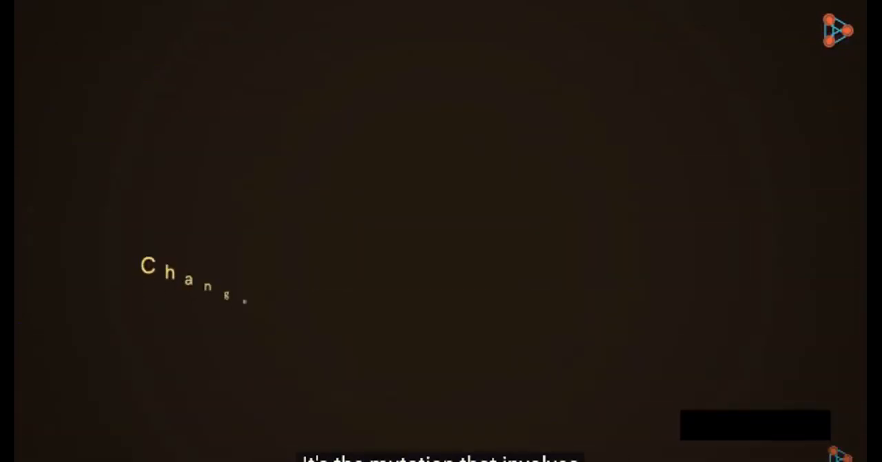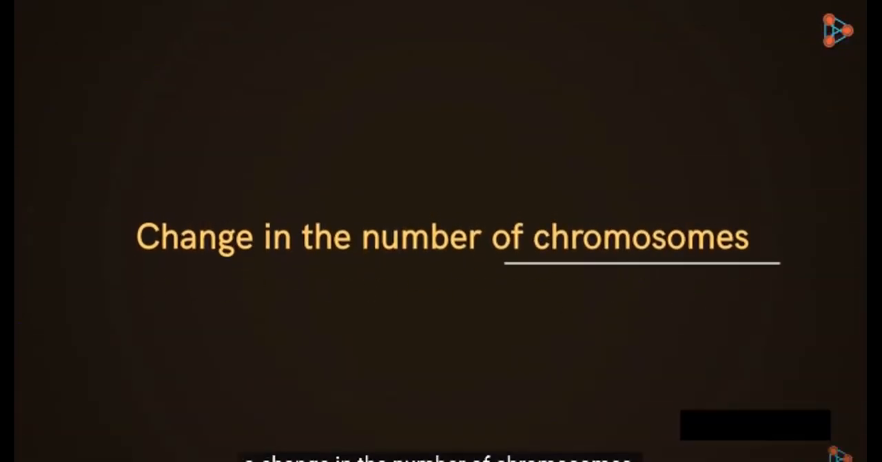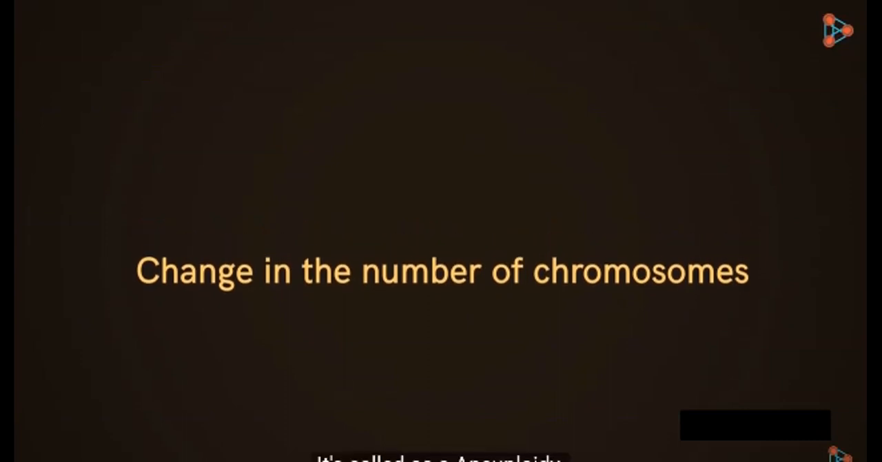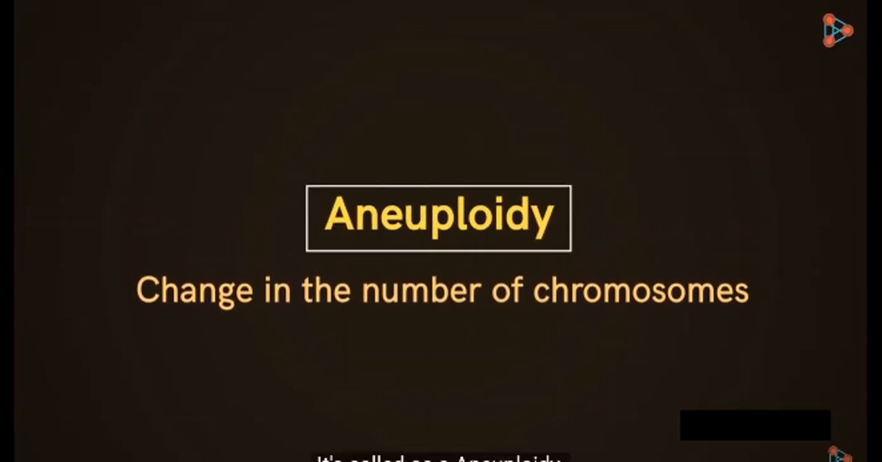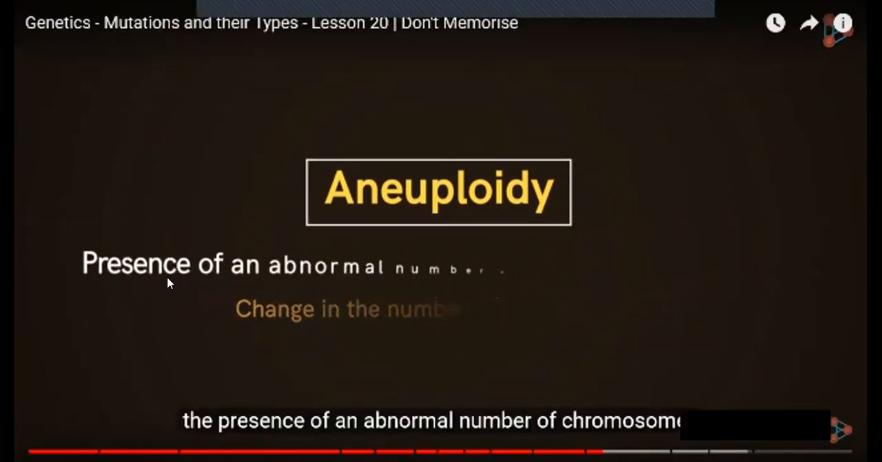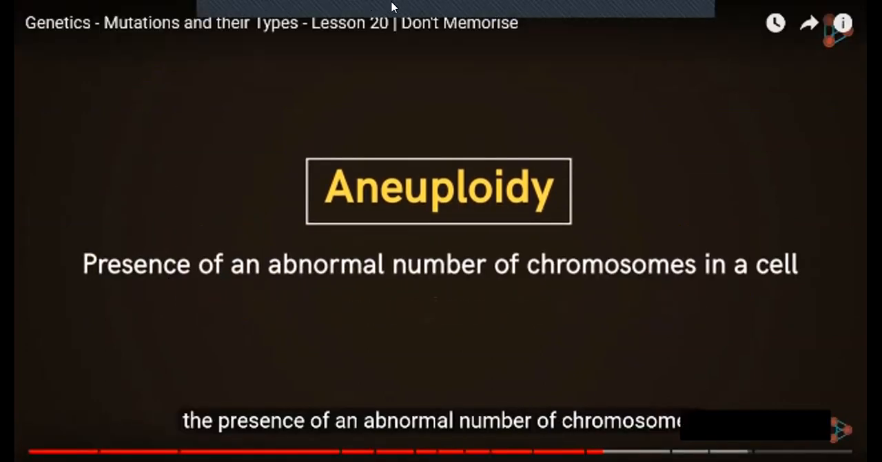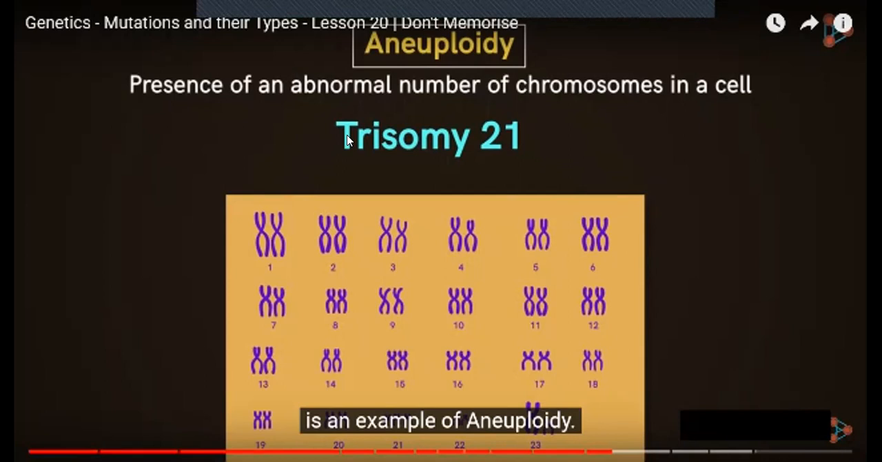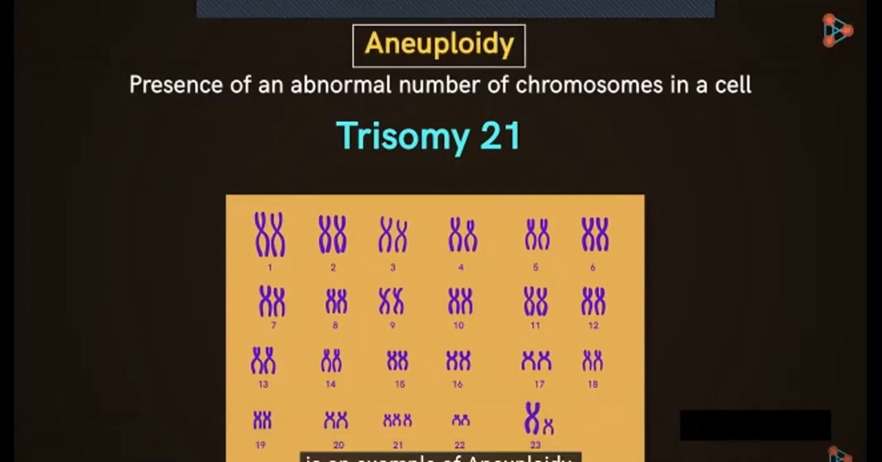It's the mutation that involves a change in the number of chromosomes. It's called aneuploidy. In literal terms, aneuploidy means the presence of an abnormal number of chromosomes in a cell. So the karyotype of a person with trisomy 21 is an example of aneuploidy.